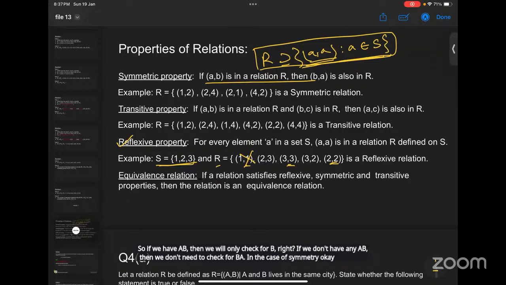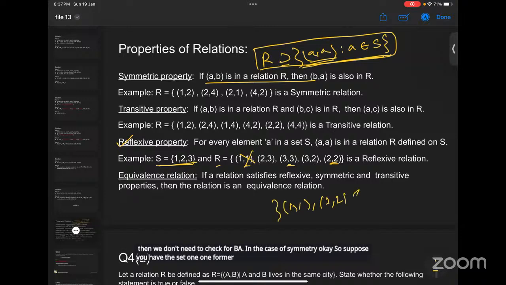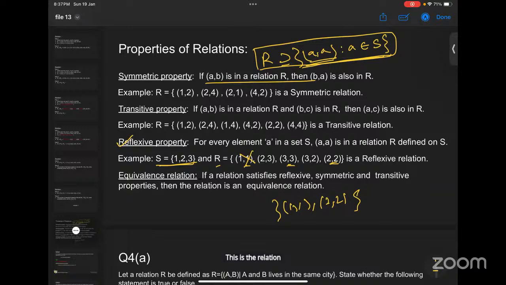Okay. So suppose you have the set (1,1), (2,2). This is the relation. So is it reflexive? No, ma'am, because (3,3) is not present in it. All the elements in the given set should be there. Because (3,3) is not in the set, this is not a reflexive relation.